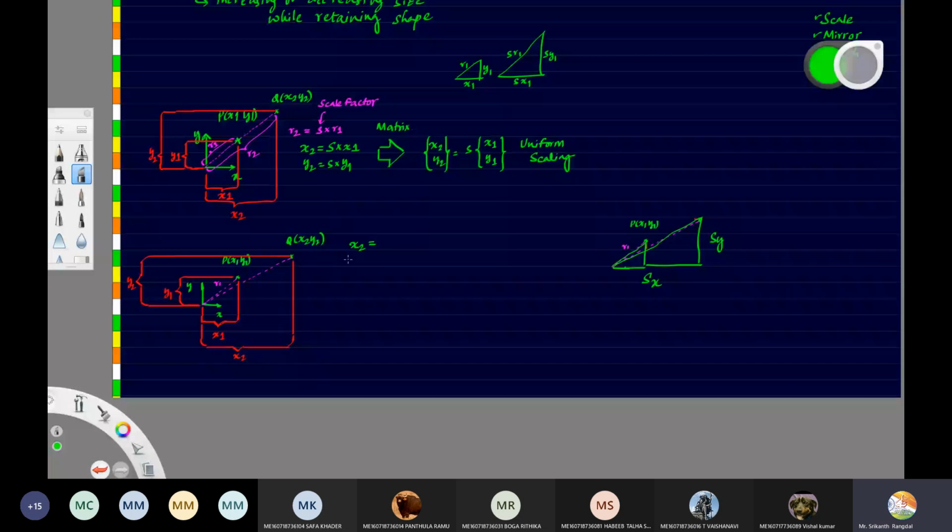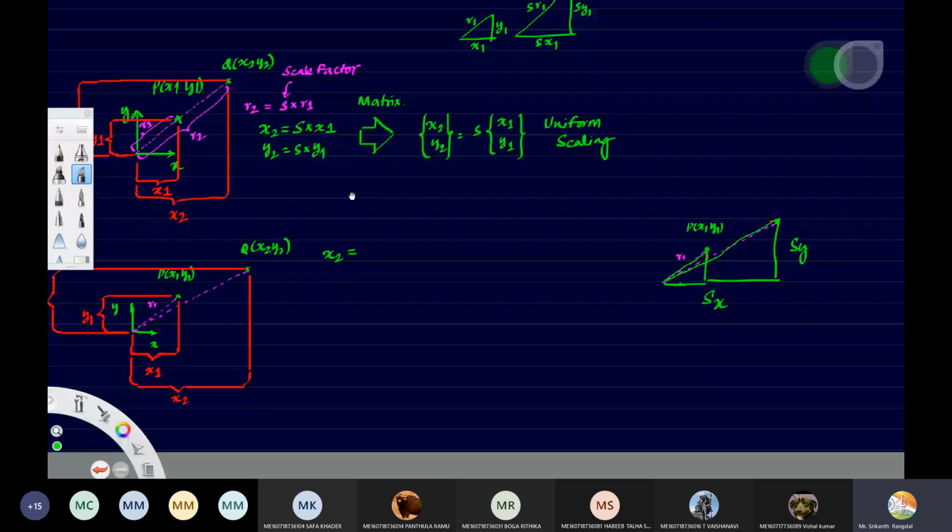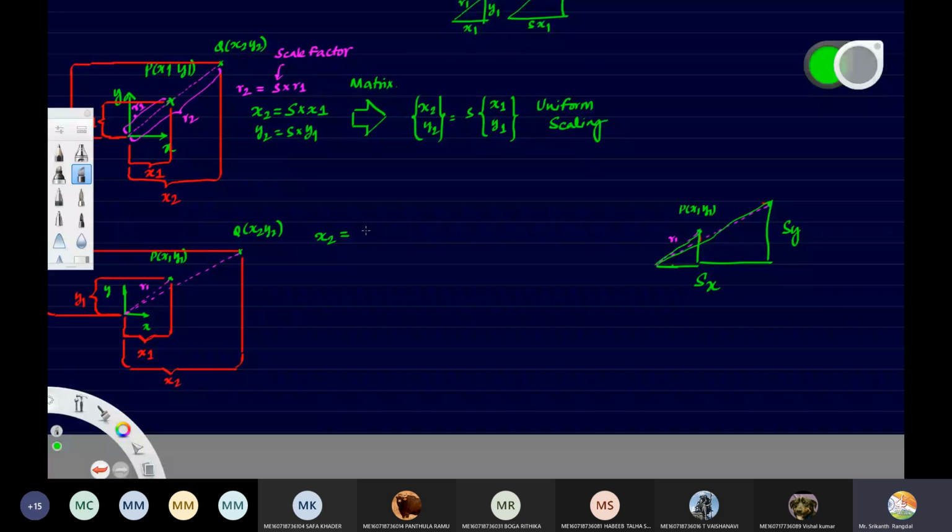So let us do this. X2 will now be equal to Sx times X1, and Y2 will be Sy times Y1. So the scaling factors are different in both directions. Now once again, we'll have to convert this into matrix format. How to write it in matrix format?